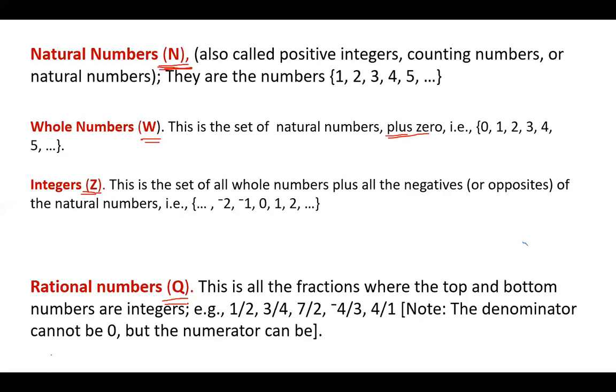Rational numbers are a set of all fractions where the top and the bottom numbers are integers. The denominator cannot be 0, but the numerator can be.